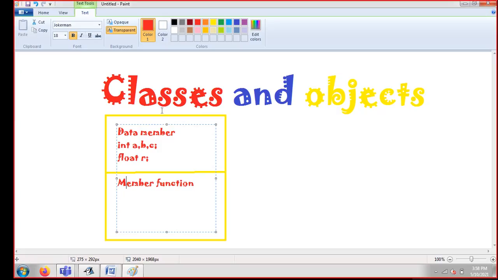For example, this is my block, this is my class whose name is school, and these are my data members. As we know, a class is divided into two parts. First is data member, second one is member function. So data member means the members of my class, and member function means the functions of these data members, what they are doing, what their performance is. Their performance, their functions, each and everything I'll be writing here in this member function.